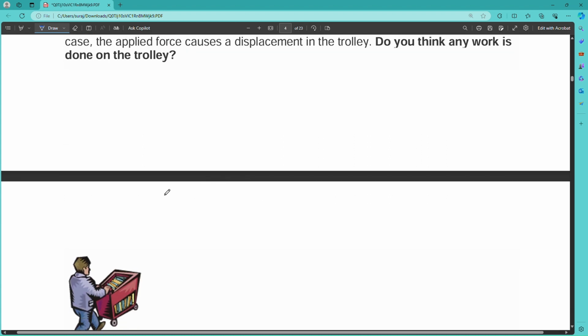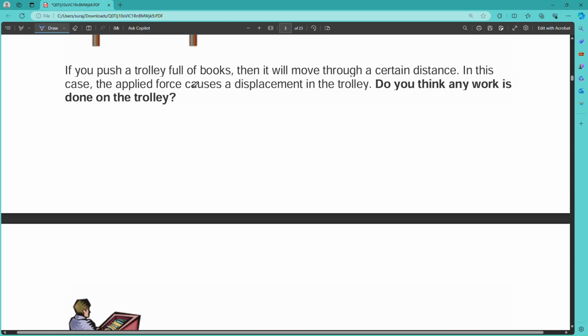If you push a trolley full of books, it will move through a certain distance. In this case, force is applied and there is a displacement of the trolley. Do you think any work is done on the trolley?